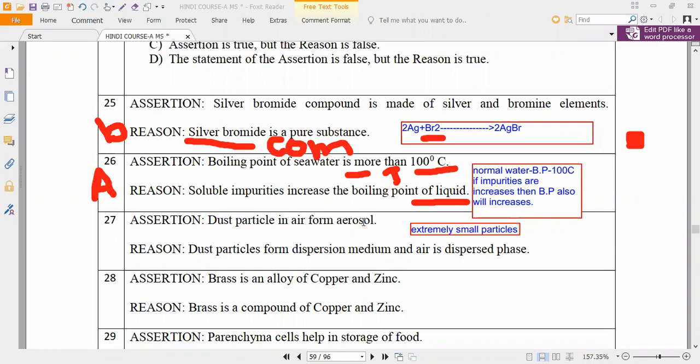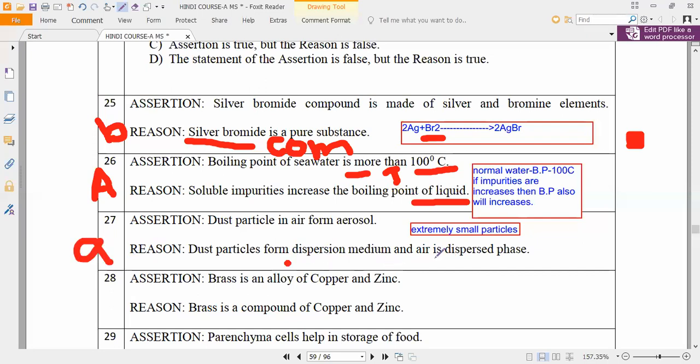Dust particles will form, why? They will form what? The dispersion medium, and air is the dispersed phase. Understand? So that is the reason. So what is the correct answer here? A, B, C. A is the correct answer. So why is A correct? Because dust particles in air form aerosols as they are the dispersed medium in air.